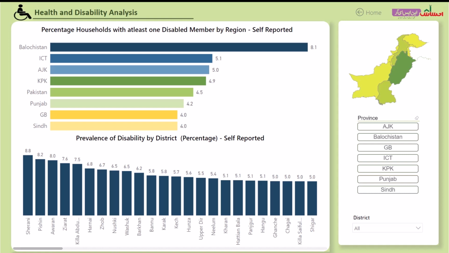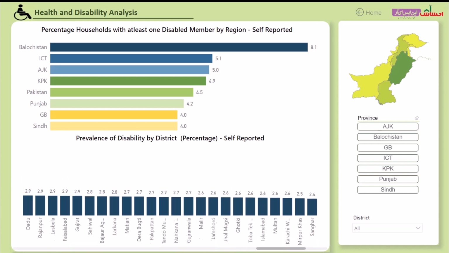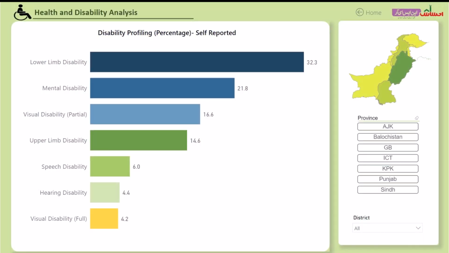A similar trend can also be observed at a district level. For instance, in Sherani, close to 9% of households reported prevalence of disability, whereas prevalence in Sialkot is reported at 1.7%. In terms of disability profiling, lower limb is the most commonly reported disability amongst the population. Mental disability and visual disability are the second and the third most commonly reported disability, respectively.